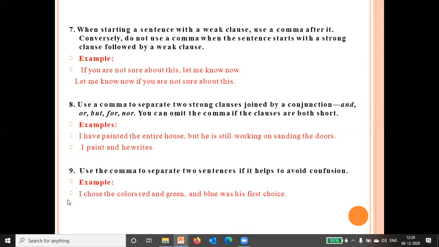Okay. Next, use the comma to separate two sentences if it helps to avoid confusion. If any sentence is showing any confusion, then we can use a comma to separate those two parts. Like, I chose the colors red and green, and blue was his first choice. So in this sentence there is some confusion, so to avoid this confusion we can use a comma here.